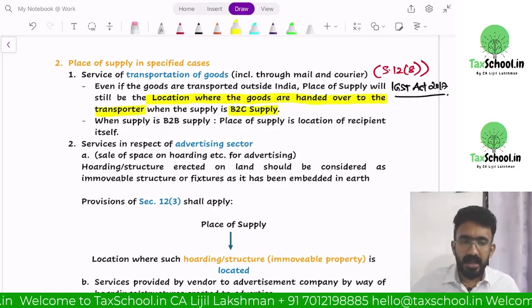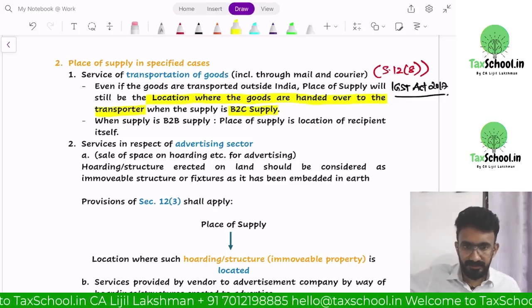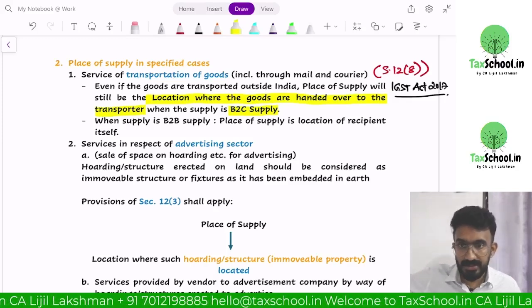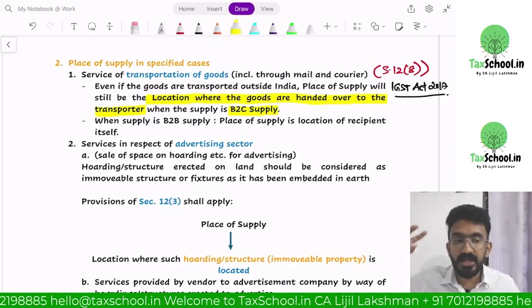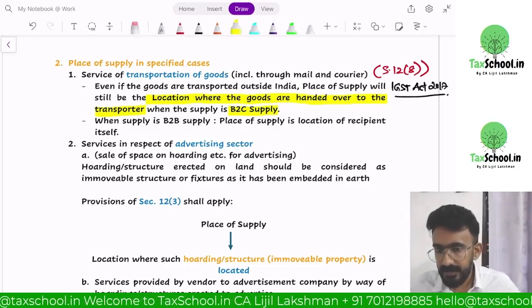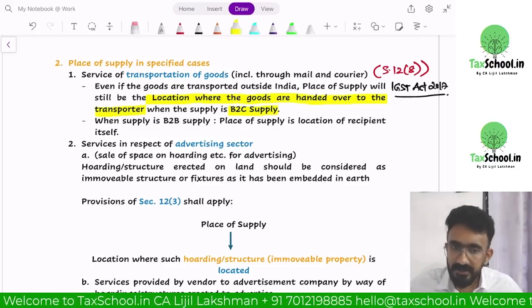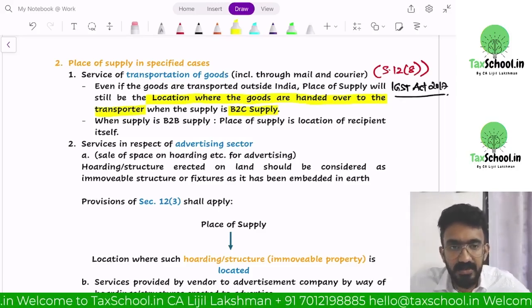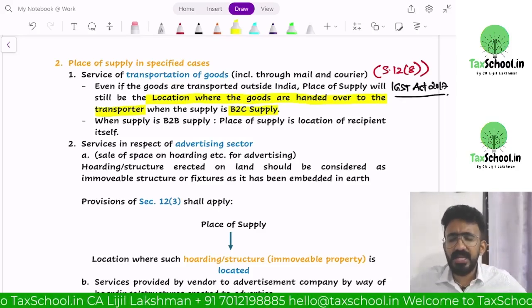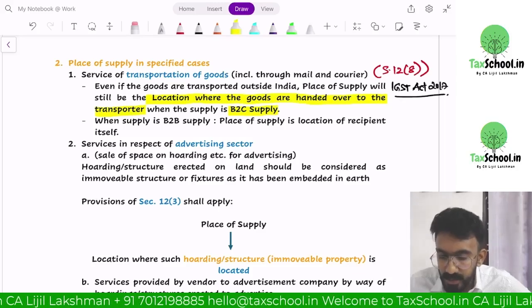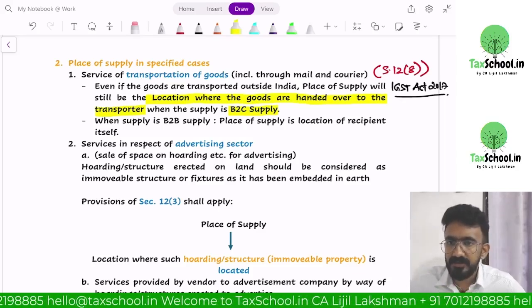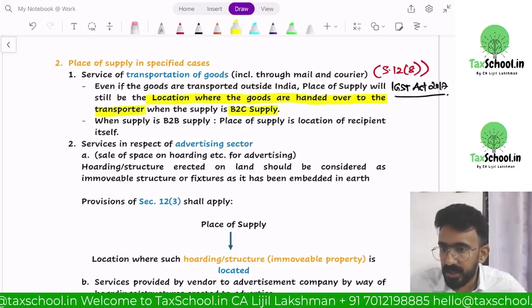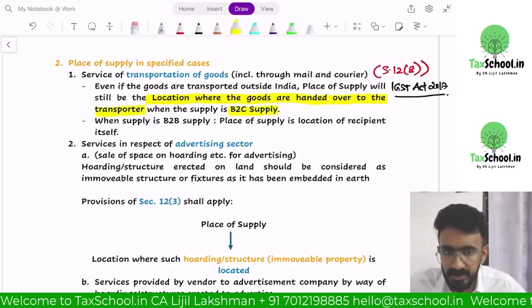From Delhi, I am transporting the goods to the US. Earlier, the place of supply used to be the destination of the transportation. They have amended that provision and said, even if you transport goods anywhere, even outside India, the place of supply would be the location of the state where you handed over the product to the courier or the transportation agency.